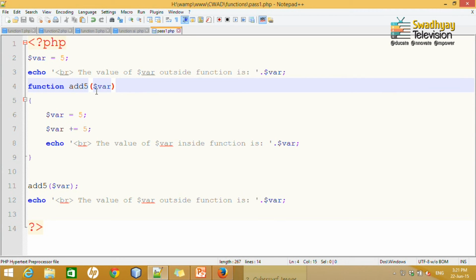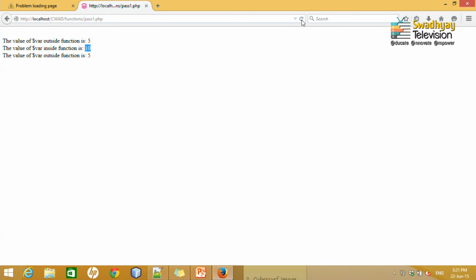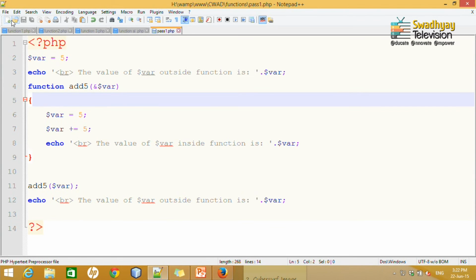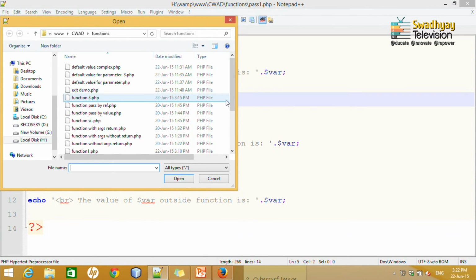To pass by reference, you just need to provide the ampersand symbol. Just save this. Now, if I run it again, look here, now it is 10 and 10 because as I pass by reference, it will change the original variable value. So, this is known as pass by reference, and as I say, you can pass by value and by reference simultaneously.